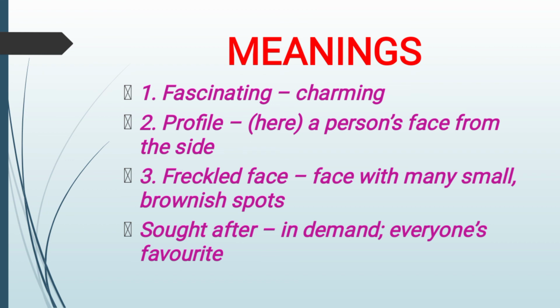Then third one, freckled face: face with many small brownish spots. Then fourth one, sought after: in demand or everyone's favorite. These are the four meanings I have given in this slide. You have to write them in your CW. You can refer to the textbook for the meanings also, children.